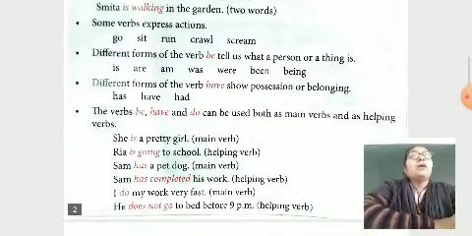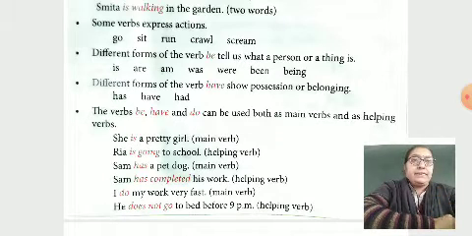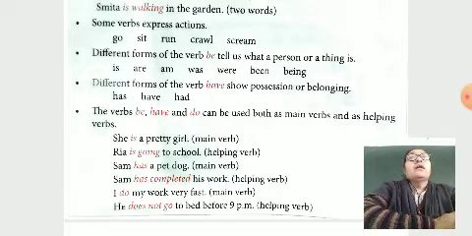Different forms of the verb be tell us what a person or a thing is. I am Nimisha teacher. You are students. He was laughing. So as per that we understand what a person or thing is. Different forms of the verb have show possession or belonging. I have two pens. I have a red color pen. So has, have, had we put as per the subject.